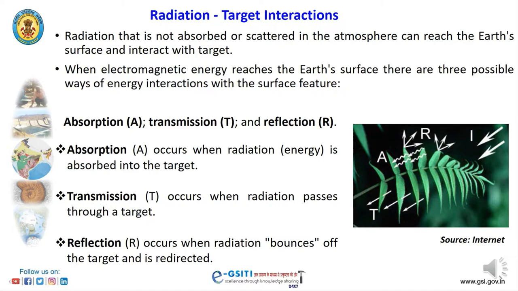Here you can see energy is striking on the leaf, and once it's striking on the leaf, it will behave in a different way. If it bounces back, it is called reflection. If it is absorbed, then it is called absorption, and if the energy passes through the leaf, then it is called transmission.